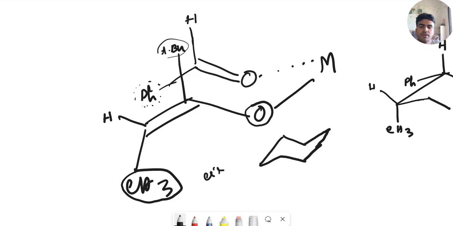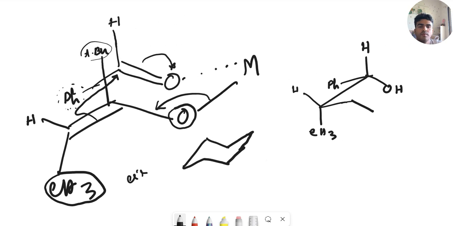So this is the most stable transition state. From this transition state, what will happen? This bond will be separated here, and from this carbon it will attack that carbon and convert it to an alcohol group. So it will convert it to this.